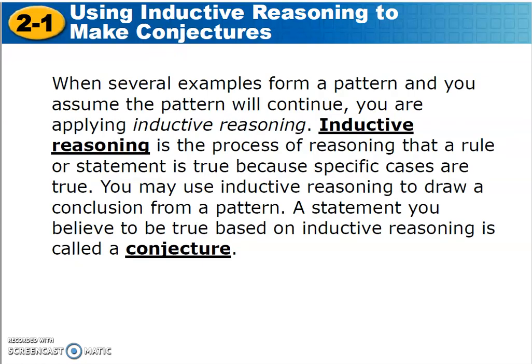When several examples form a pattern and you assume the pattern will continue, you are applying what we call inductive reasoning. Inductive reasoning is the process of reasoning that a rule or statement is true because specific cases are true. You may use inductive reasoning to draw a conclusion from a pattern, which is what we've been doing, and then a statement you believe to be true based on your inductive reasoning is called your conjecture.